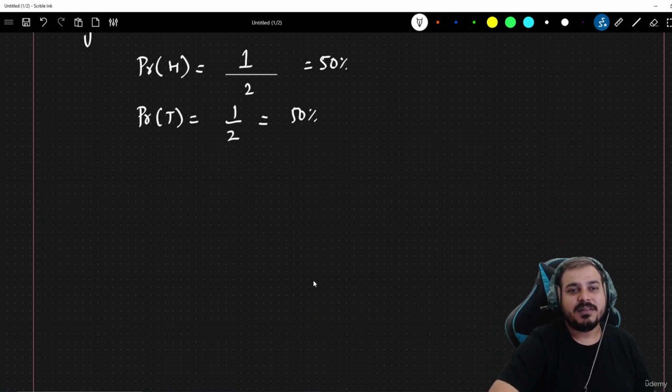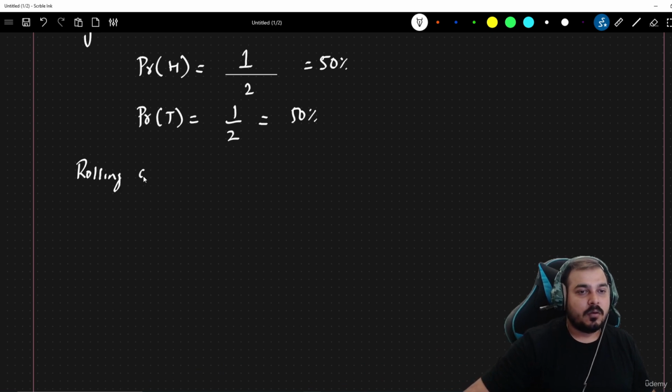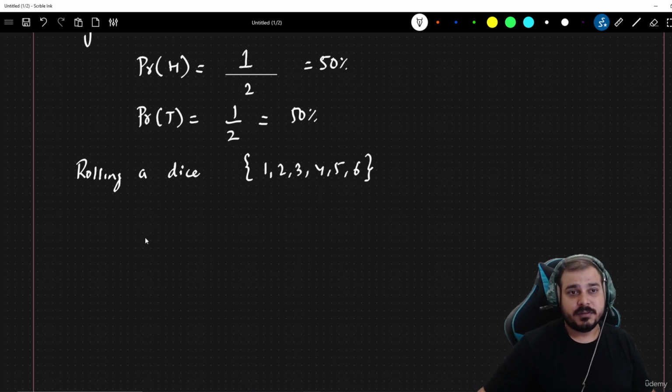Let's take another example. Suppose I am rolling a dice. What are the possible outcomes when I'm rolling a dice? There are 6 different outcomes. Suppose I ask what is the probability of getting 1 when rolling a dice. Let's denote this by a random variable x, because this is a process which can generate the 6 numbers just by rolling a dice.